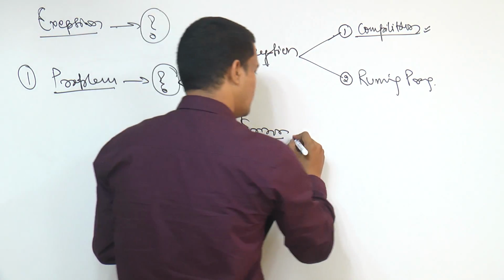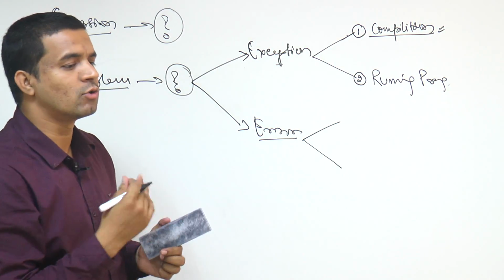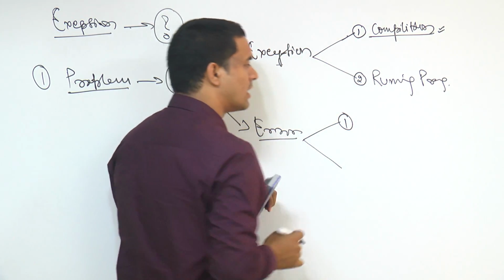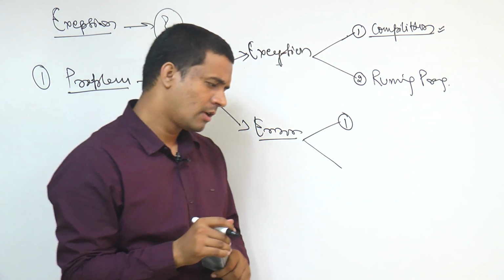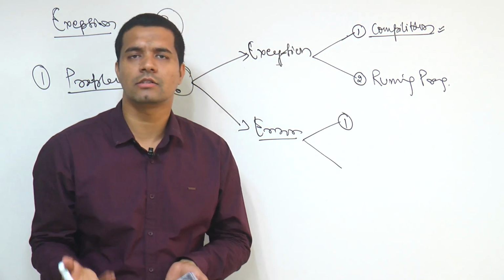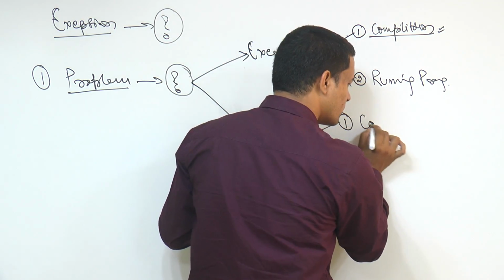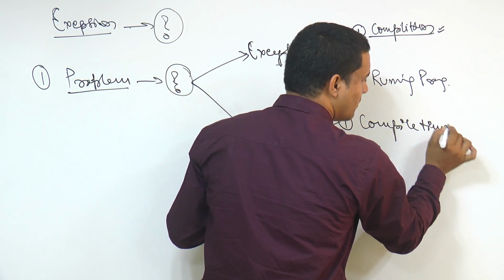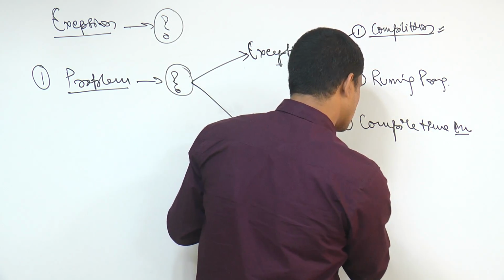Similarly, here also two things we are getting. What are those two things? One thing which we are getting is errors. In that, error means some problem is there in our application, that's what error refers to. So error one is compile time error. When you are compiling the programs, at that time some errors will be there.